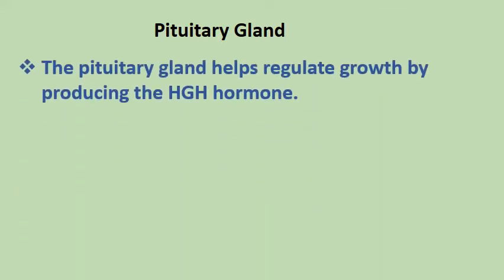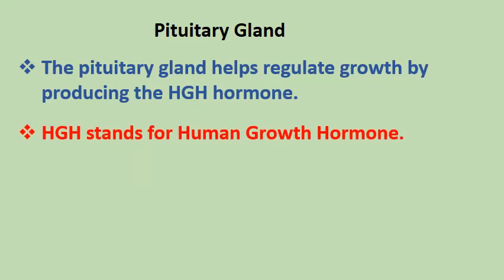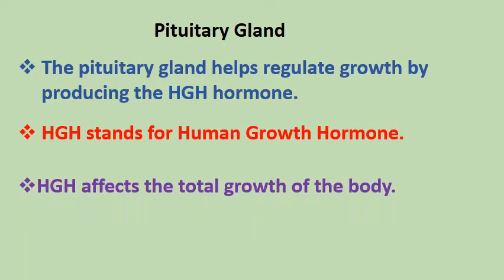Now, the pituitary gland helps regulate growth by producing the HGH hormone. So another hormone that's being secreted by the pituitary gland is called the HGH hormone, or the growth hormone. HGH stands for human growth hormone. Now the HGH affects the total growth of the body. What do you mean by that?